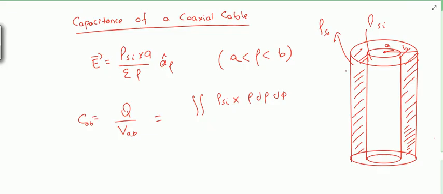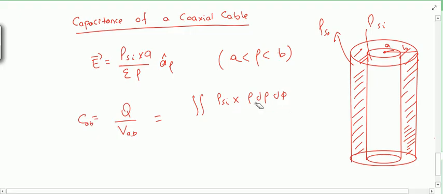We are taking the curved surface area, right? So the unit vector will be in the direction of a rho cap. So the differential surface which I have to take is rho d phi dz.